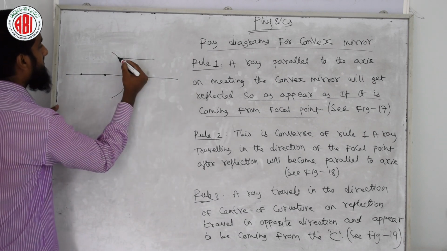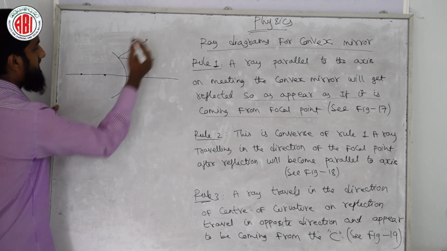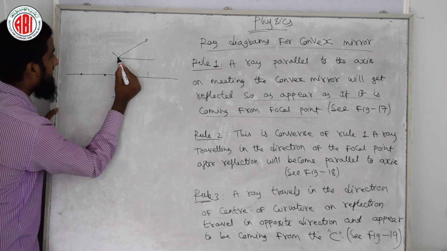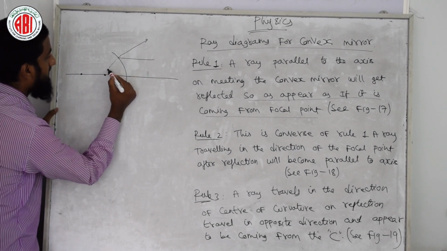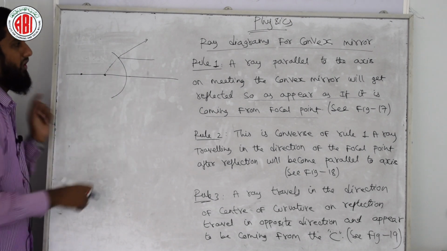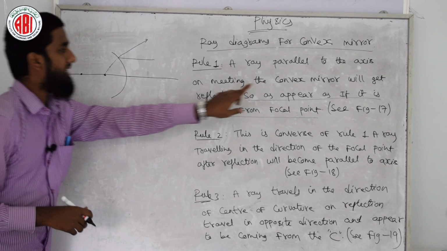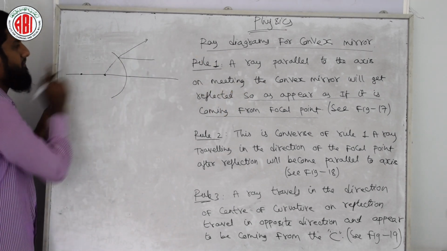Convex mirror is a diverging mirror, so the actual reflection is diverging. But when we look at this dotted line, it appears as if it is coming from the focal point.